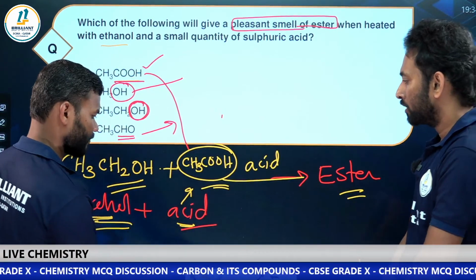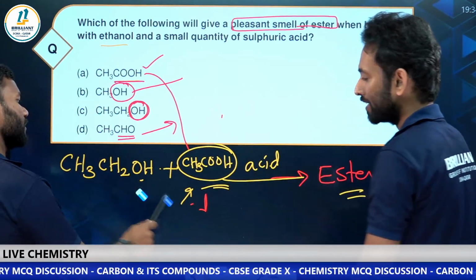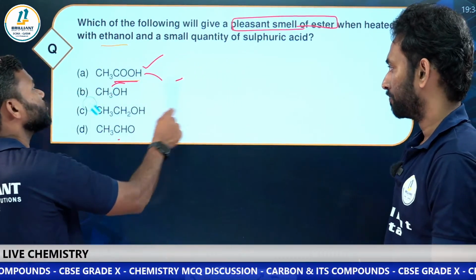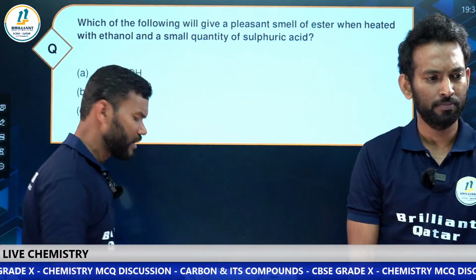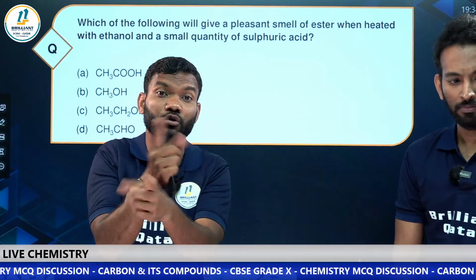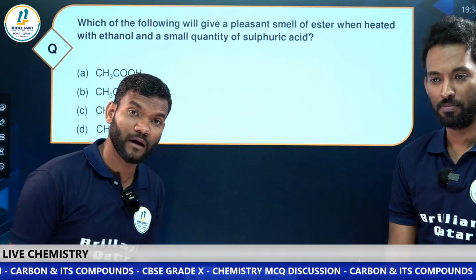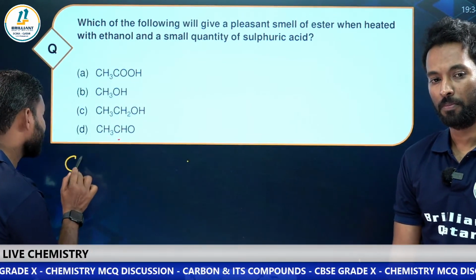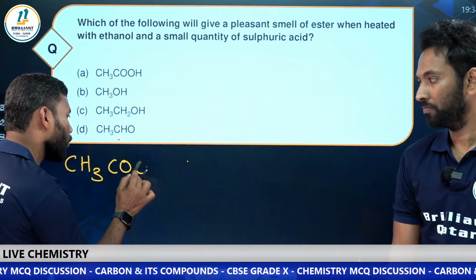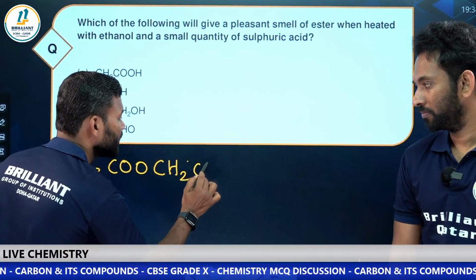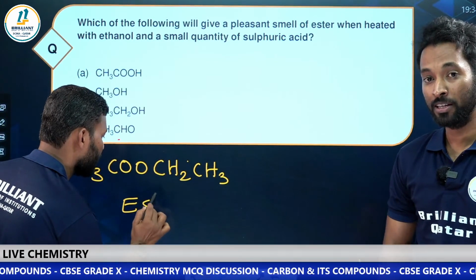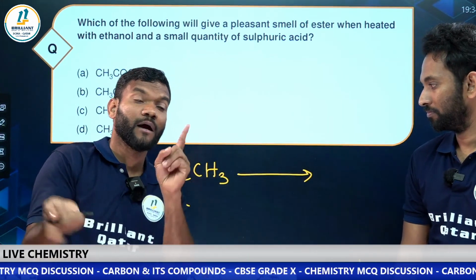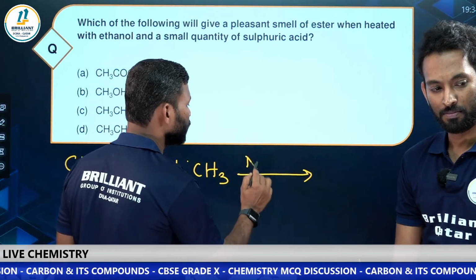Actually, if we have a saponification reaction, can you please write that saponification reaction? Correct. One thing you should understand, my dear students: esterification and saponification are just opposite. What was the product formed after the esterification? That was CH3COOCH2CH3. This is the ester, ethyl acetate. Now we said esterification is because of acid, but saponification uses a base. What is the base we use?